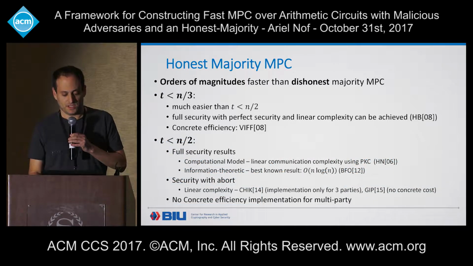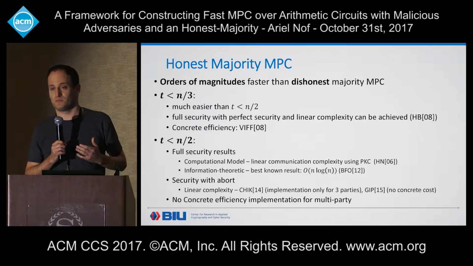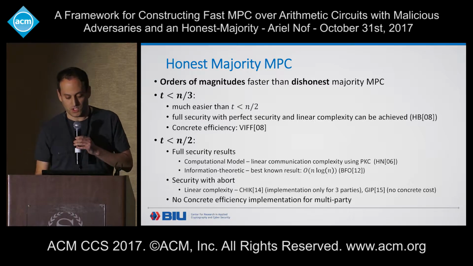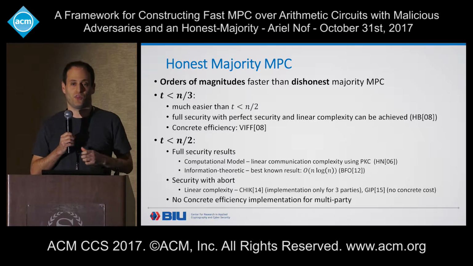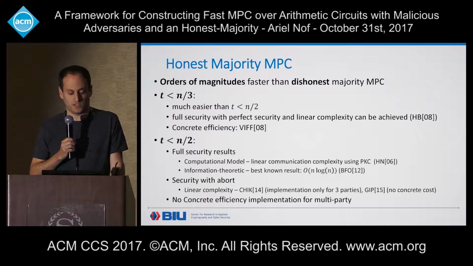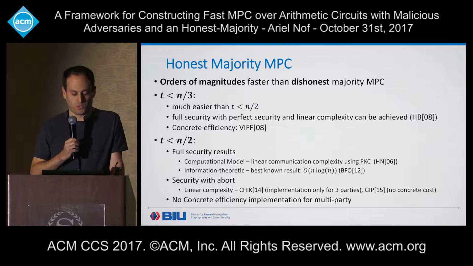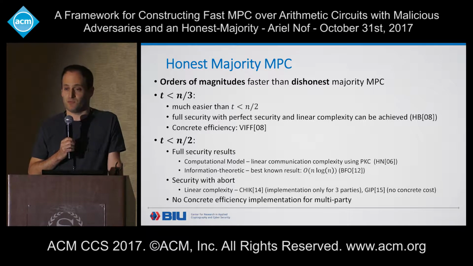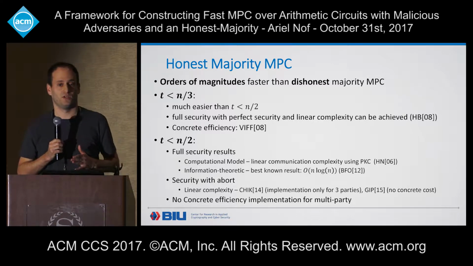Okay, so before proceeding, a few words about honest majority MPC. What do we know about honest majority MPC? So we know that it is much, much faster than dishonest majority MPC. It's not even comparable. We know that if we restrict the number of corrupted parties to less than a third, then it is an easier case, and that already 10 years ago it was shown that full security with perfect security and linear communication complexity can be achieved. And also there was a concrete efficiency implementation, the VIFF implementation, which even today, at least for a small number of parties, should perform very well.